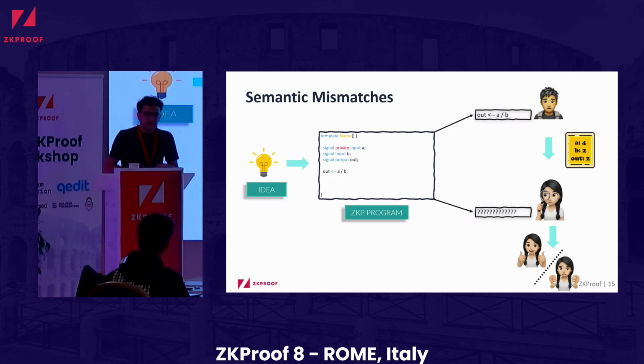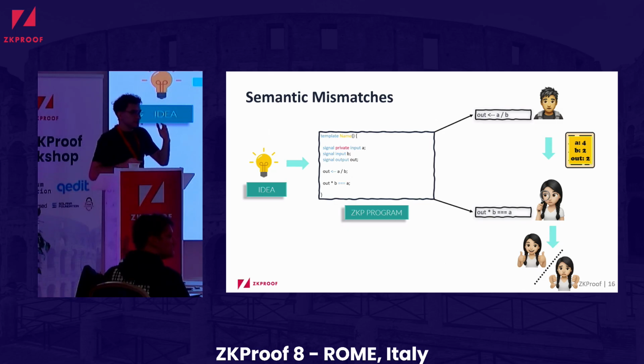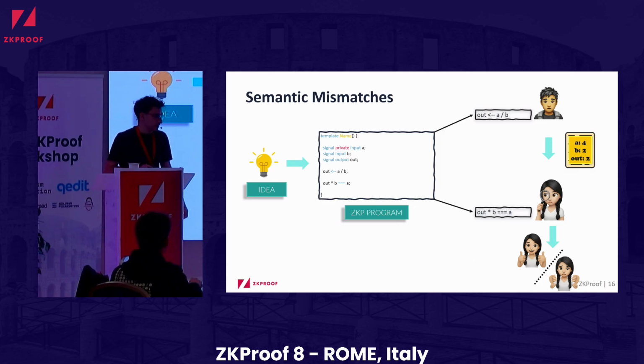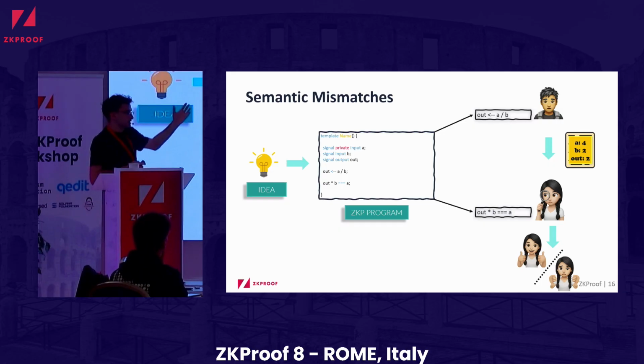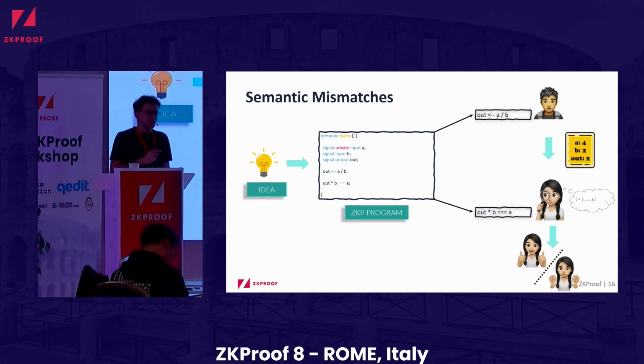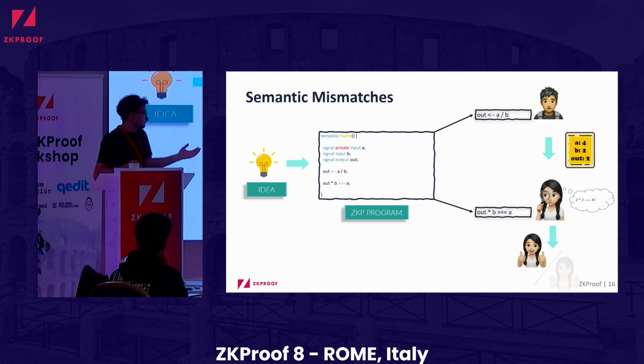And the initial idea of the developer might be, well, let's just multiply the output by B and check whether that's equal to A. Because if that's the case, then the division most likely was done correctly. So in this case, having received this proof, this association of variables and values, the verifier will check whether 2 times 2 is equal to 4, and that is the case here, so the verifier is happy, and everything seems to be going fine.